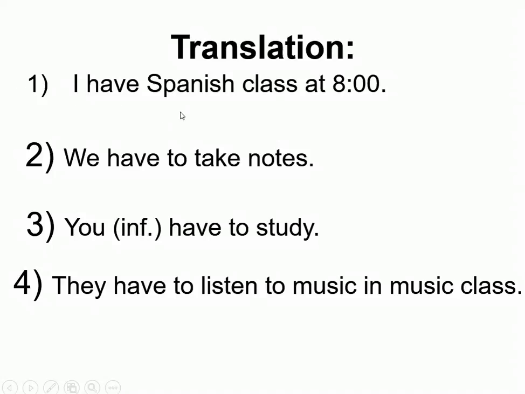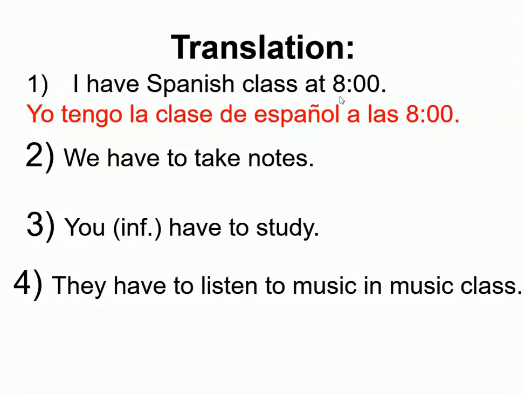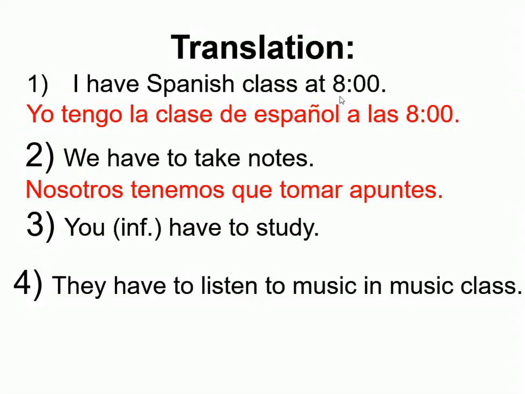Let's see. I have Spanish class at 8. All right. Am I showing any kind of obligation here? No. I'm just saying that I have Spanish class at 8. So in this case, I say, yo tengo la clase de español a las 8. Remember, to express at, I need to say a las. Now, number 2, we have to take notes. Here I have an obligation. We have to do something. So I have to say, nosotros tenemos que, to show my obligation, tomar apuntes.